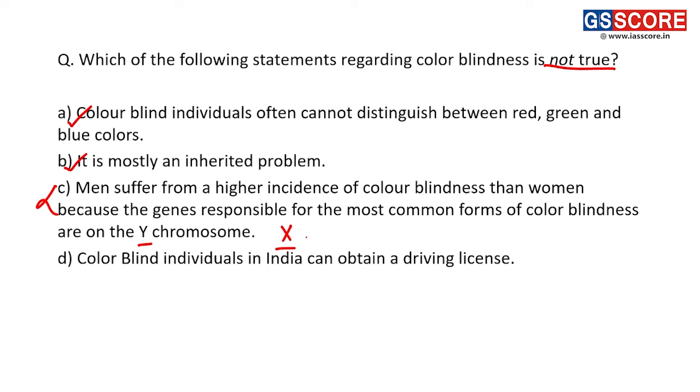So the men suffer more from color blindness than women because genes responsible for color blindness forms are the part of X chromosome, right? And as female have two X chromosomes, the defect in one X chromosome is compensated for by other X chromosome. But in male we have only one X chromosome, and if it has color blindness feature, then that person will suffer from color blindness, and that's why it is more common in men. Fine. Answer of this question is C. Next question now.